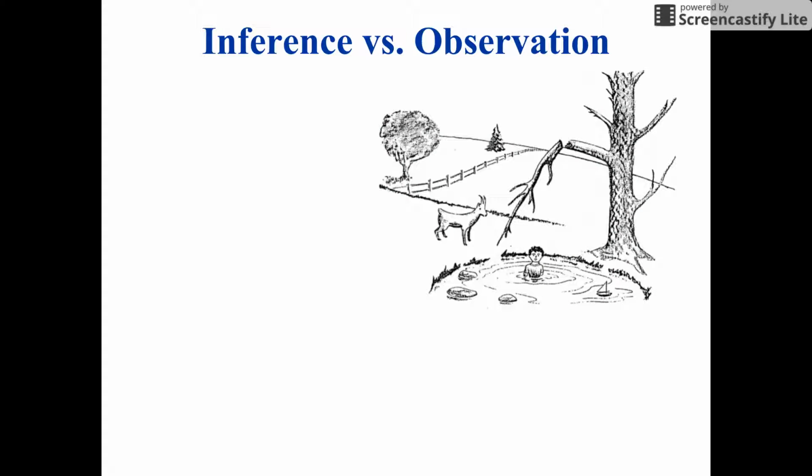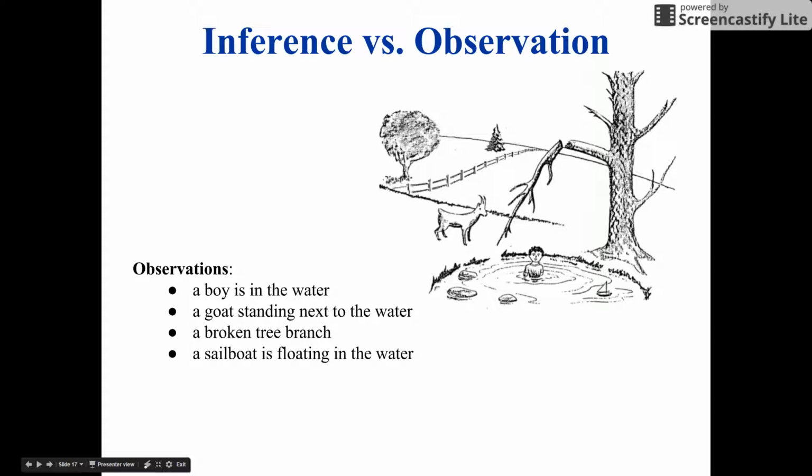Finally, we will discuss the difference between the facts and the story that goes with it. The facts are our observations, and the story is how we piece the facts together, or our inference. Here are the observations. A boy is in the water. A goat is standing next to the water. A broken tree branch. A sailboat is floating in the water. Those are our observations.